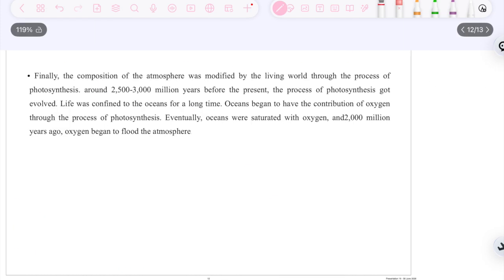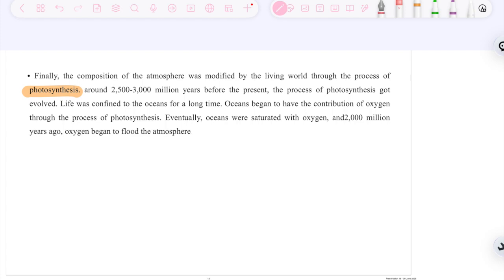Let's look into the third stage now. So finally, the composition of atmosphere was modified by the living world through the process of photosynthesis. Now we are all aware that initially the atmosphere didn't have much oxygen, but how did this oxygen come? It came through the process of photosynthesis. Around 2500 to 3000 million years before the present, the process of photosynthesis got evolved.